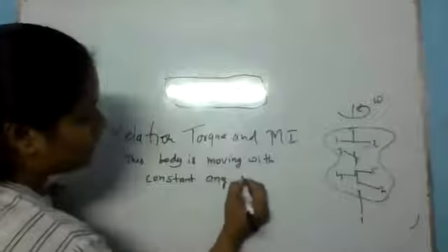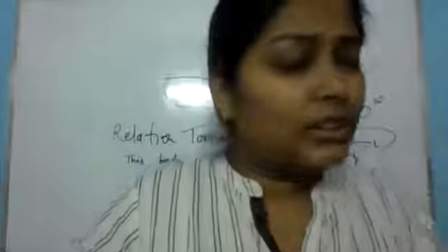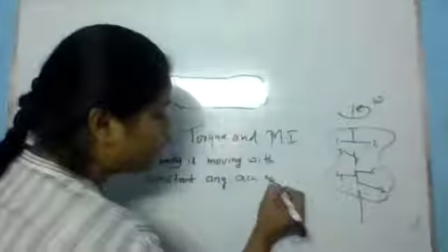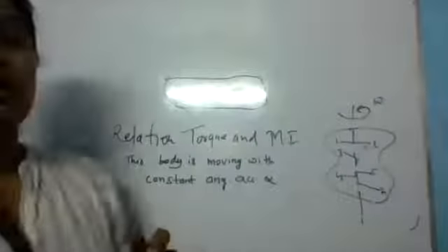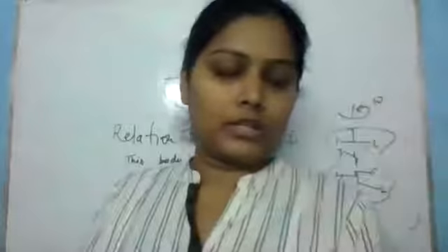From which letter were we denoting angular acceleration? Alpha. Yes. So angular acceleration is alpha. And what was the relation between linear acceleration and angular acceleration?